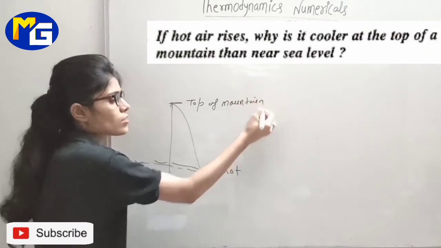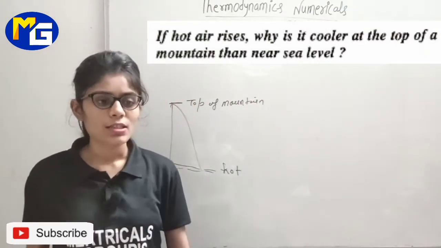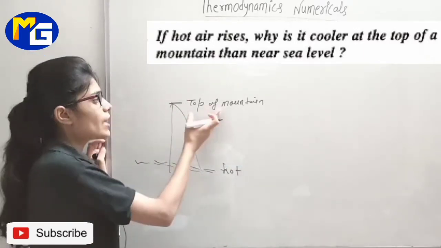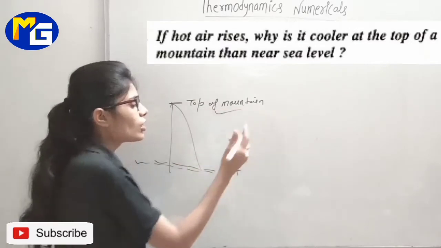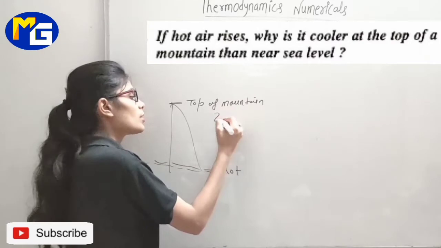We know that, students, hot air is light in weight. Okay, so it just starts to rise up. Okay, but when it reaches the top, why do we always find cooler air? So you need to give the reason.